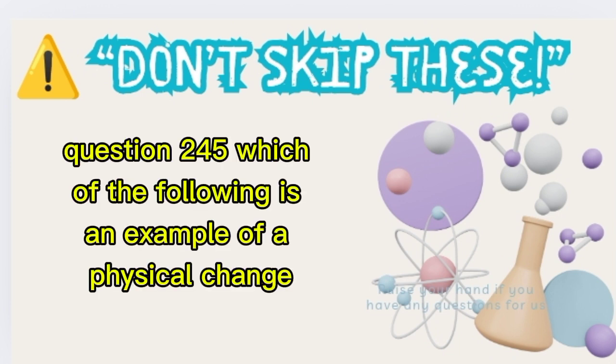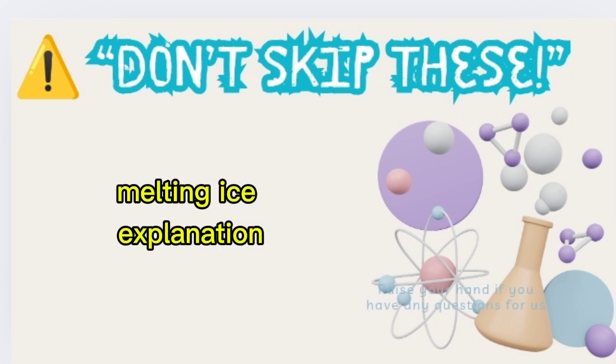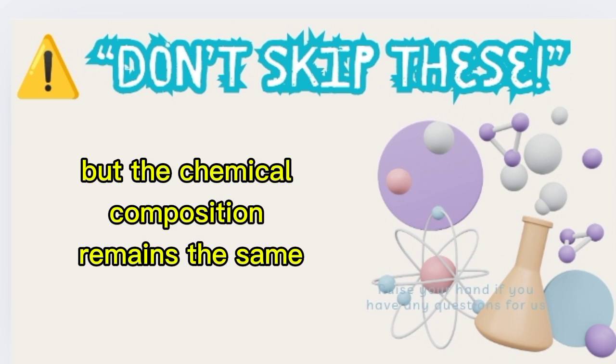Question 245. Which of the following is an example of a physical change? A, burning wood, B, rusting iron, C, melting ice. Correct answer, C, melting ice. Explanation: melting ice changes the state from solid to liquid, but the chemical composition remains the same.